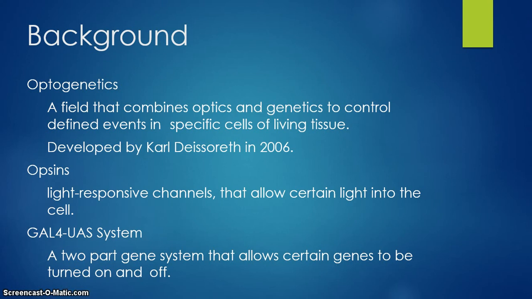light. And then we have the GAL4 UAS system. The GAL4 UAS system is used to turn the ADH gene on when it is activated by the ChR2 channelrhodopsin. The UAS is an upstream activation sequence which specifically binds to GAL4, and GAL4 is specifically bound to the ADH gene. So when the UAS upstream activation sequence binds to GAL4, GAL4 activates the ADH gene. The ADH gene is alcohol dehydrogenase.